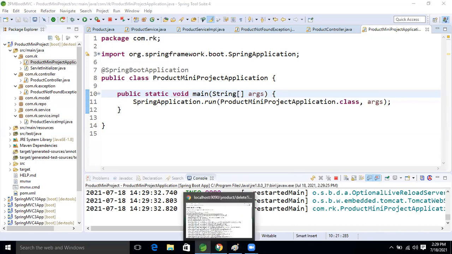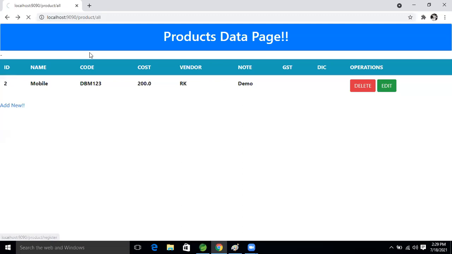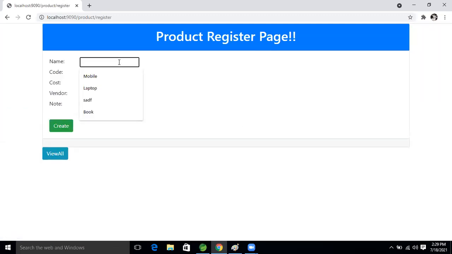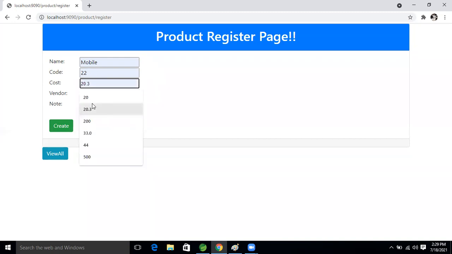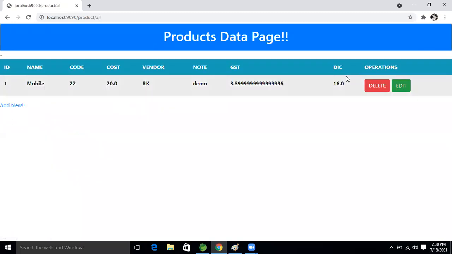Come to our page. This is white mobile. After that, code, then cost, then select, then demo. Now click on product data save. Now view all. This data is there.